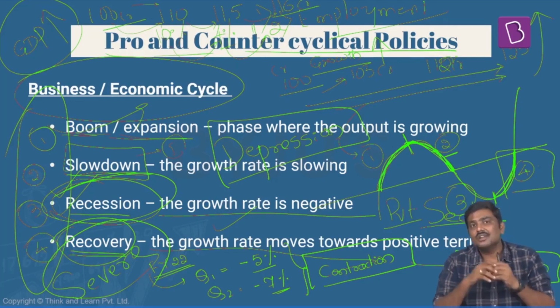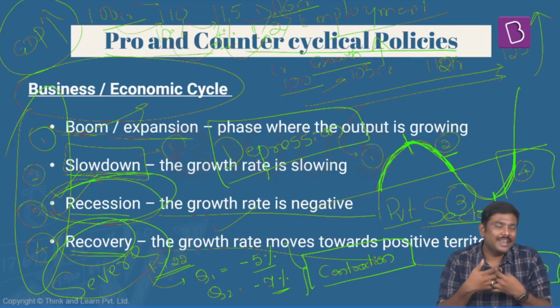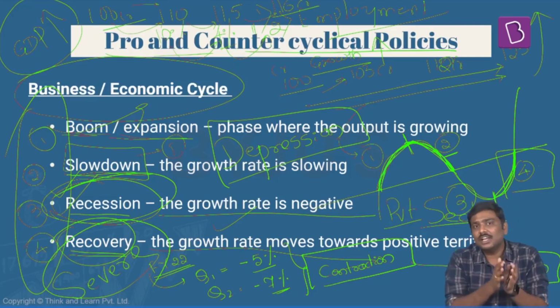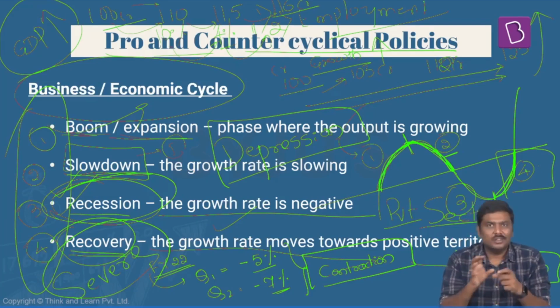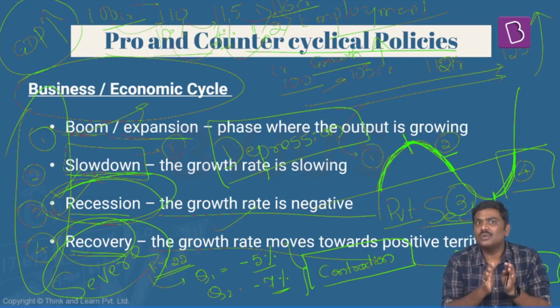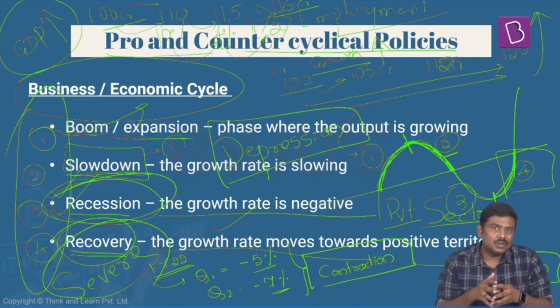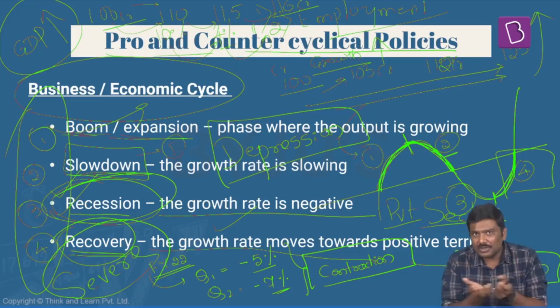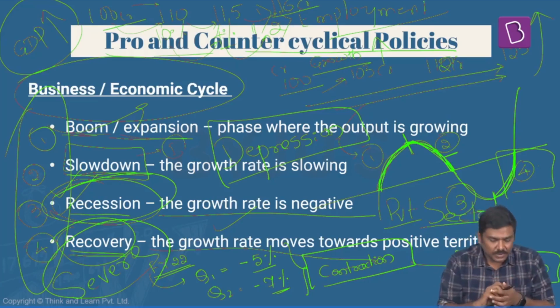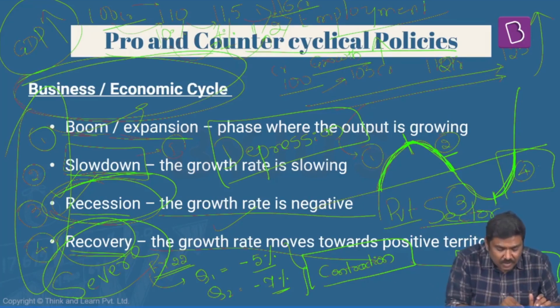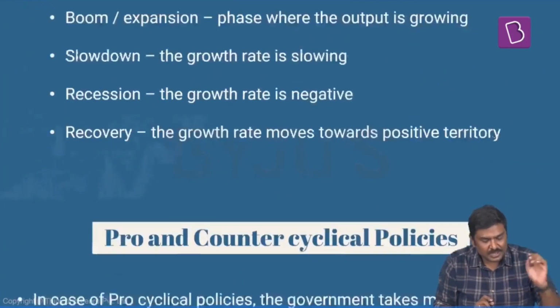Please understand this. The last depression that the global economy experienced was back in the year 1929, 1930. In the last 2 or 3 decades, yes, we have experienced a recession here and there, but we have not yet come across a very big global economic scale depression as such. Okay, so this is a basic understanding of a business cycle or economic cycle.